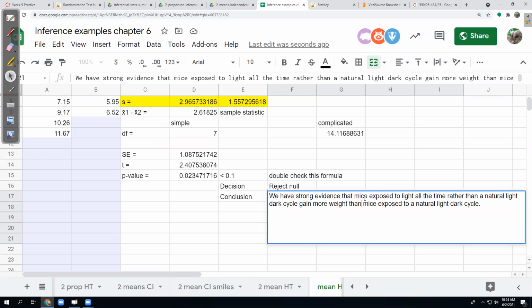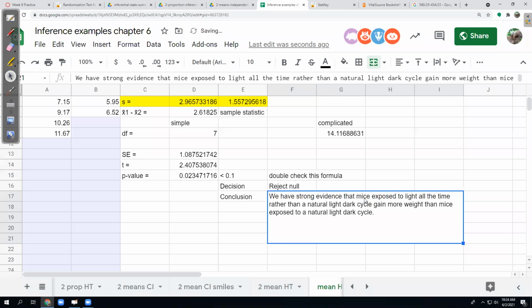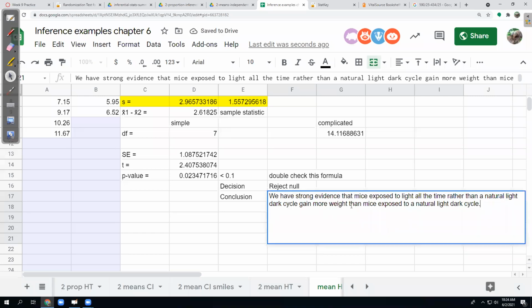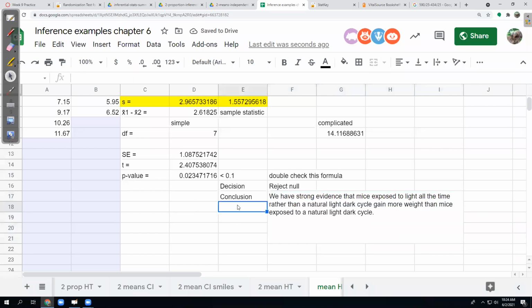So I'm just trying to take the information about what sample and populations I'm talking about and put the sample and population into the context of this particular problem. I don't really need to mention the sample size. I don't need to mention the p-value. I don't need to use the phrase null or alternative hypothesis. I just want to state it in plain language. What does this decision mean? And that's always the hard part. It takes me a couple drafts to get those right.